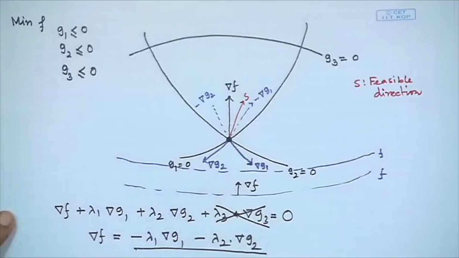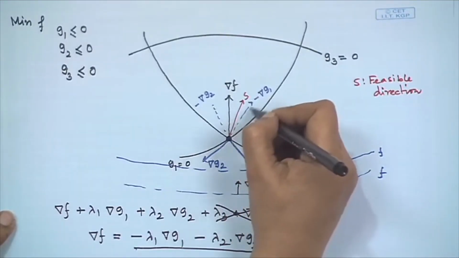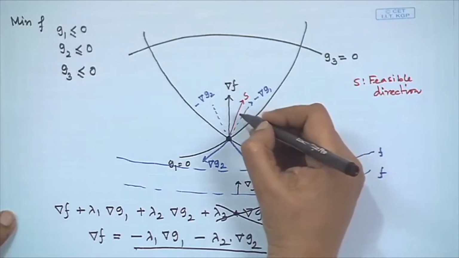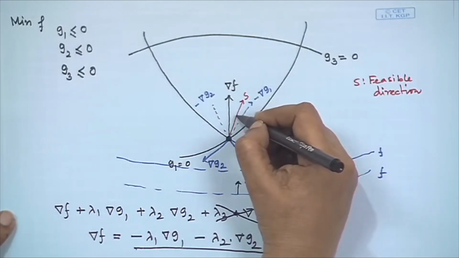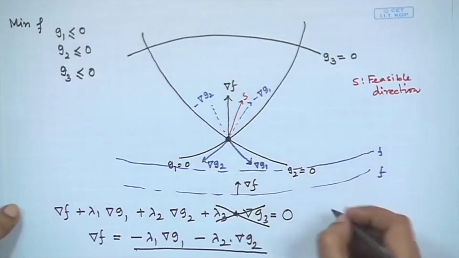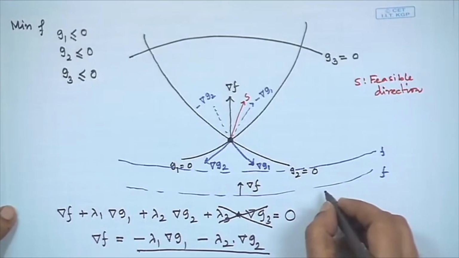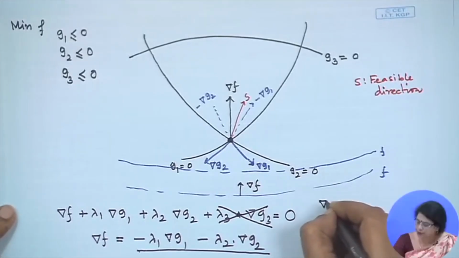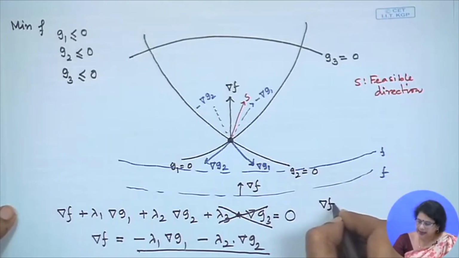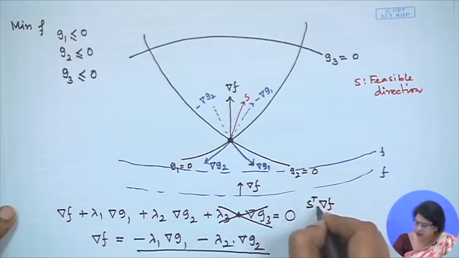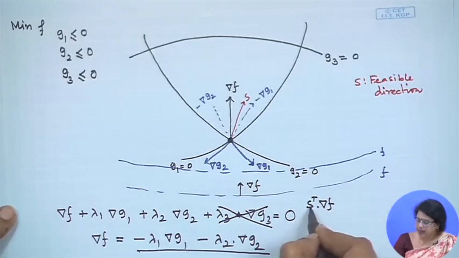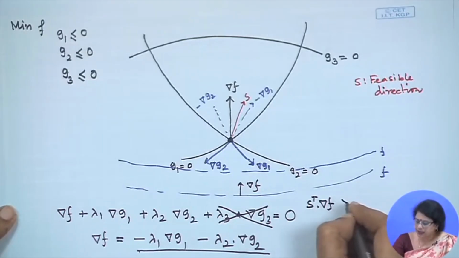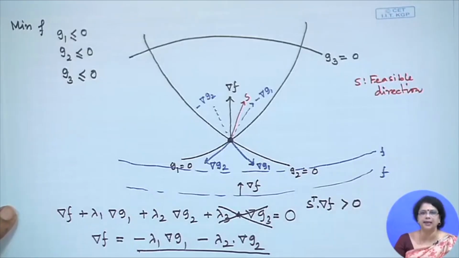You can say that if S is the feasible direction here, if grad G1 is this side and grad G2 is this side, then S is making an acute angle with grad f. Since it is making an acute angle with grad f, these are all vectors. If we take the dot product, then S transpose dot grad f must be greater than 0, because it is making the acute angle.